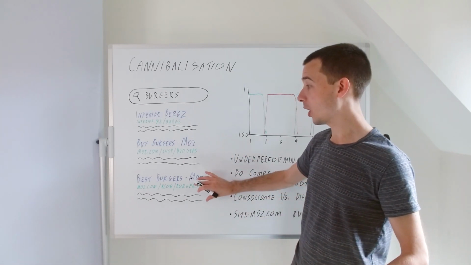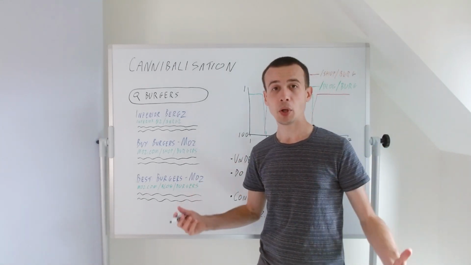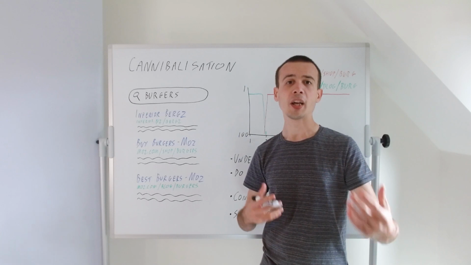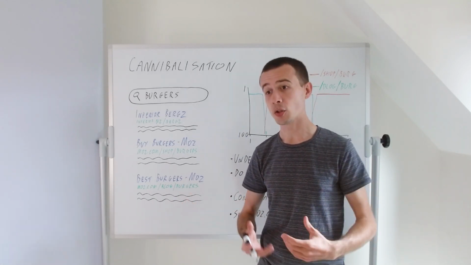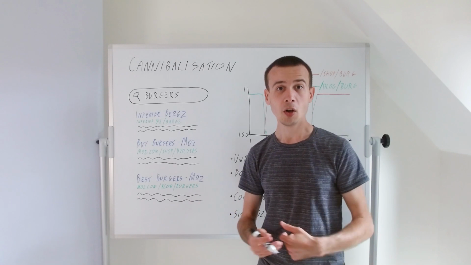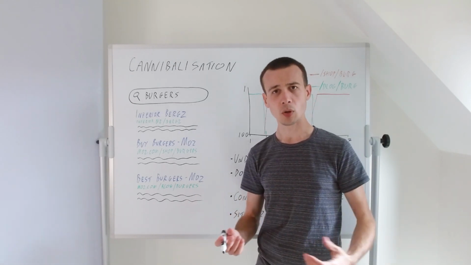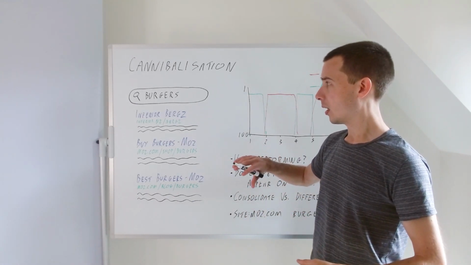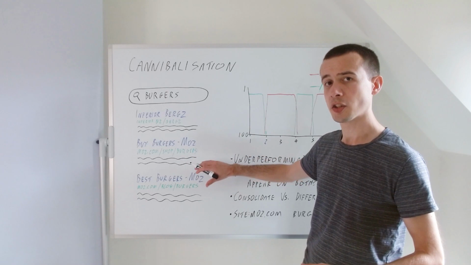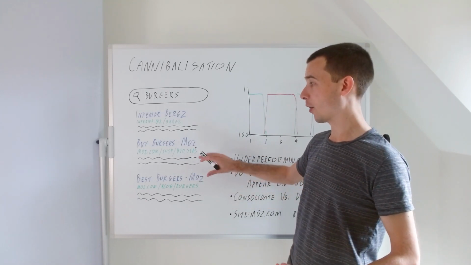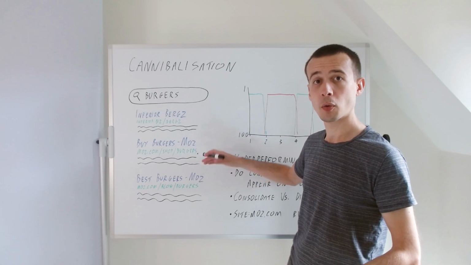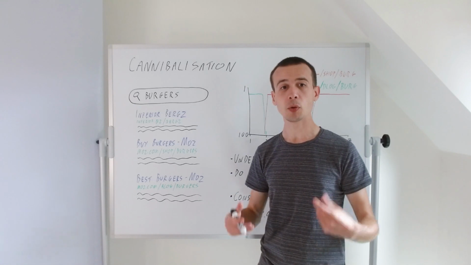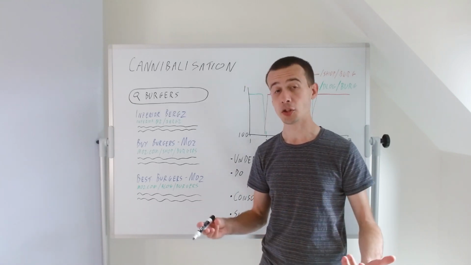And then in position 3, we've got this best burgers page on the Moz blog. It's more informational. It's telling you what the attributes of a good burger are, how you can identify a good burger, where you should go to acquire a good burger, all this kind of more neutral editorial information. So we hypothesize in this situation that maybe if Moz only had one page going for this keyword, it could actually supplant the top spot. And if we think that's the case, then we would probably talk about this as cannibalization.